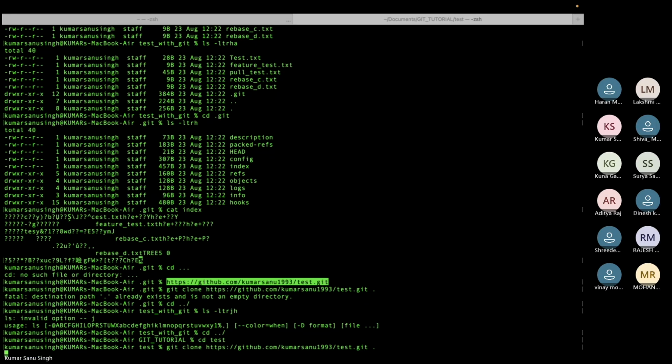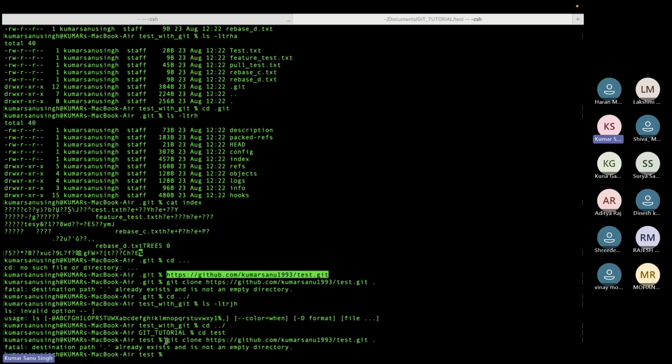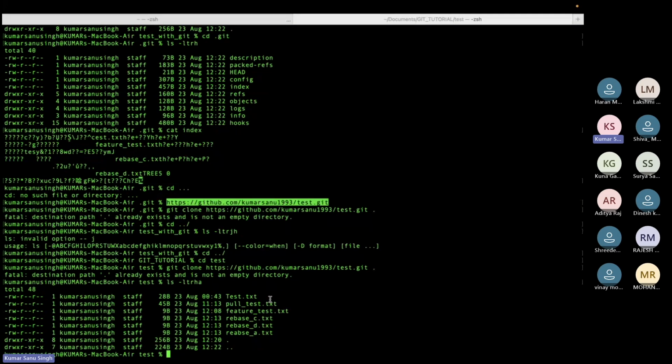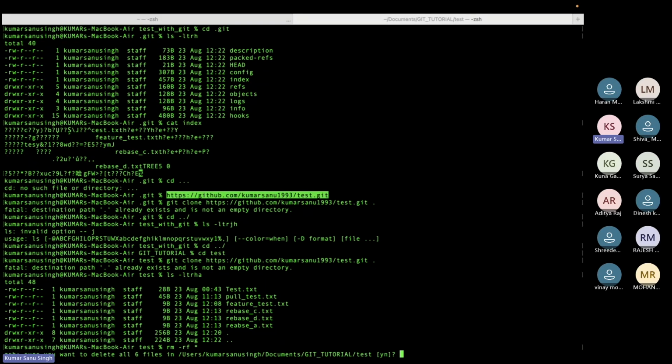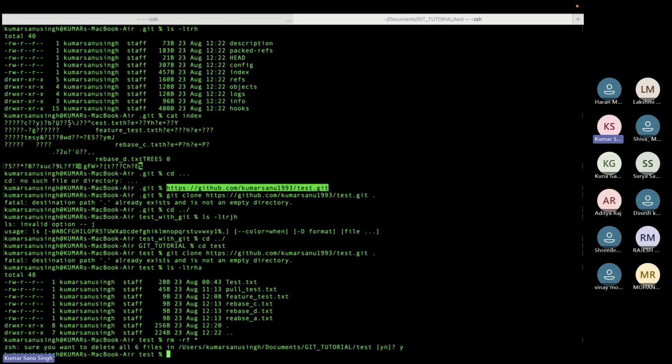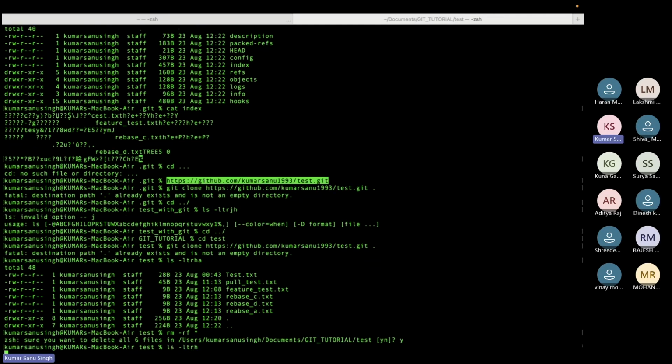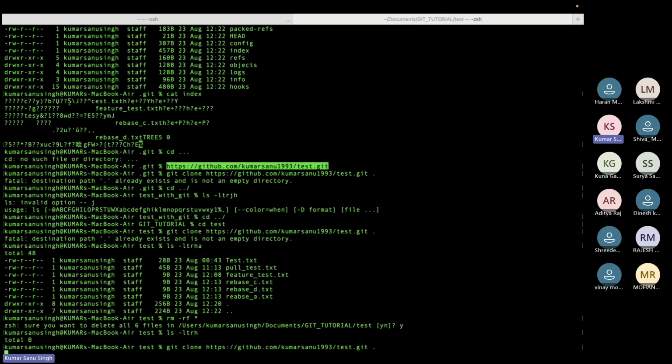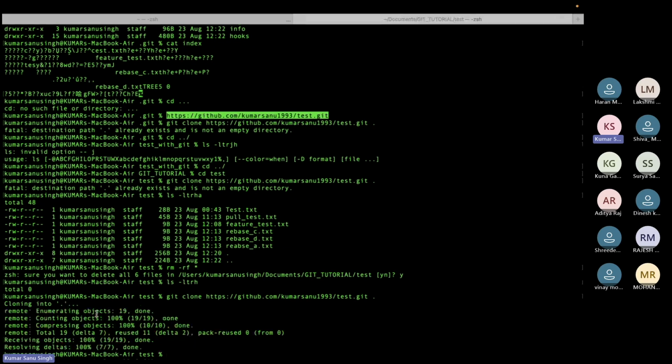Now I'm trying to clone. It is telling not an empty directory, even though we don't have that .git folder. It is still telling because some files are there, so it is not empty. You should always clone into an empty directory because you are bringing the changes and you do not want anything else to be there. So I'm removing everything and then let's see if I'm able to clone. I have deleted everything from here and now I should be able to clone. I'm able to clone, right?